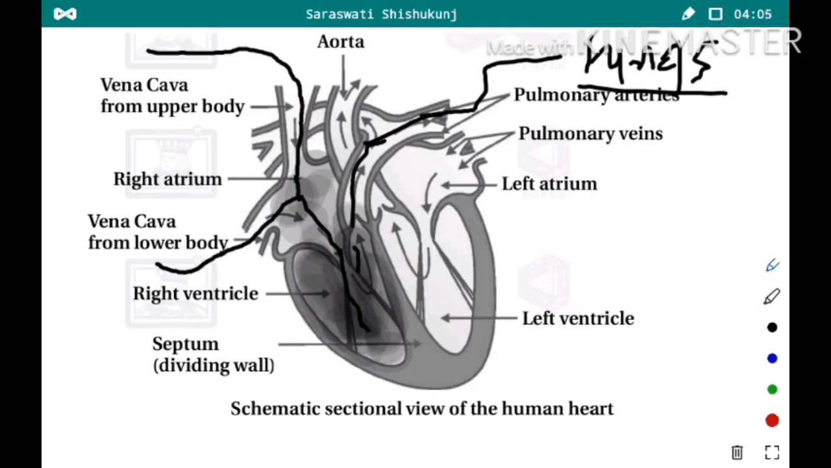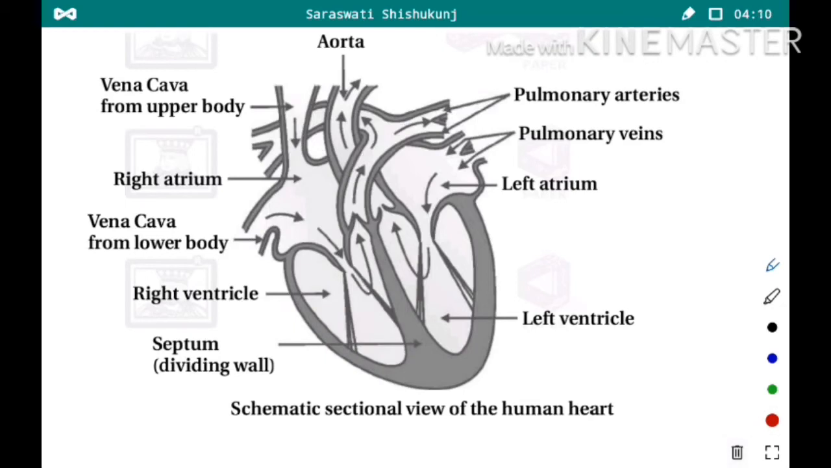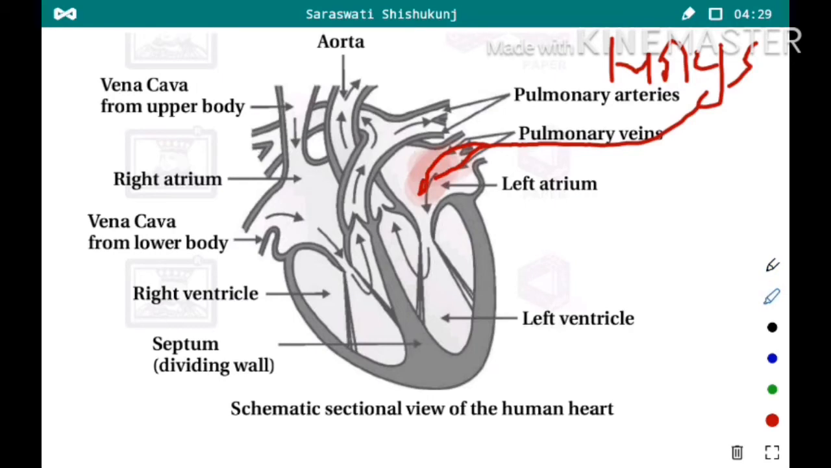Now in the lungs, where the pure blood is, how will it flow in the heart? See here, pure blood we will indicate with the red color. From the lungs, the pure blood goes by pulmonary veins into the left atrium. Here in the left atrium, the pure blood is stored.